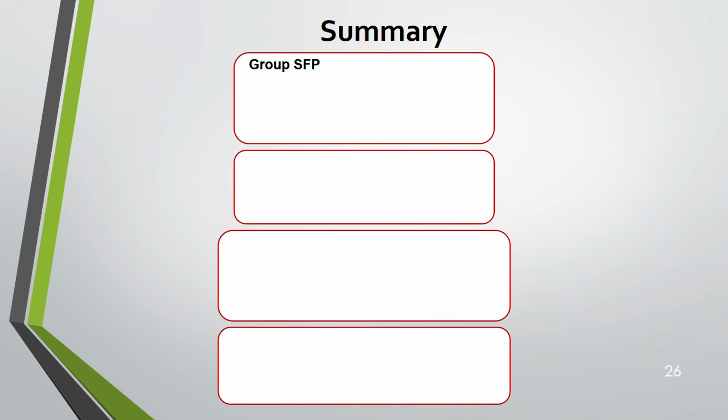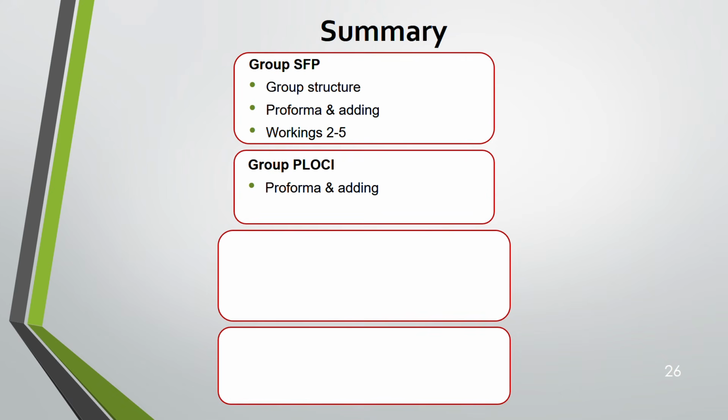So here we went through group statement of financial position, the group structure, the pro forma and adding and workings 2 to 5, all the goodwill, NCI, net asset, group retained earnings. Then group profit and loss, other components of income. Here also we have pro forma and adding, and we need to split the profit between the group and the NCI. Okay, profit and TCI. TCI is total comprehensive income split.